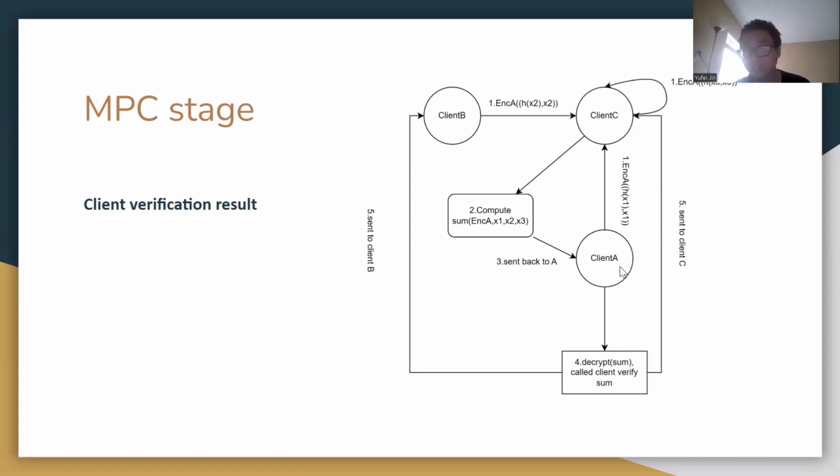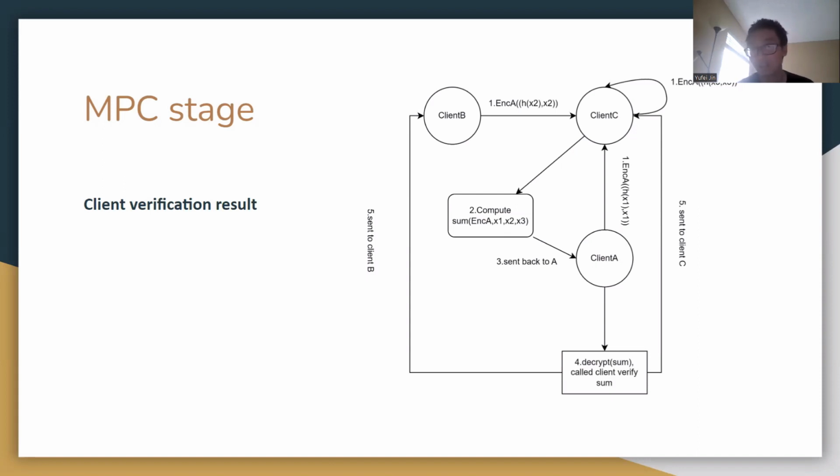Also for client A, and they will all send the encrypted message to a client that is not client A. That is, we will choose from the rest of the clients to be considered as an evaluator, and then the selected evaluator will add the results and send the results back to client A, which is basically the client that holds the secret key.